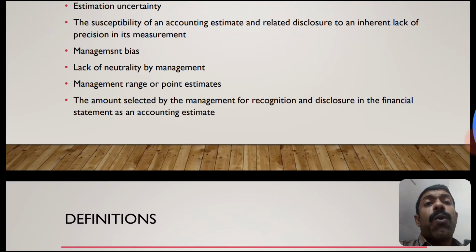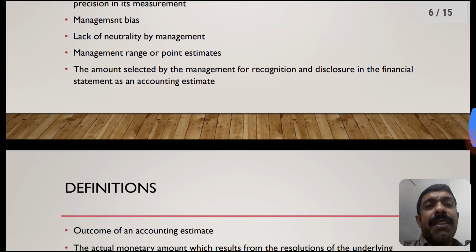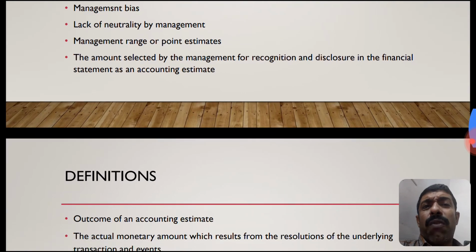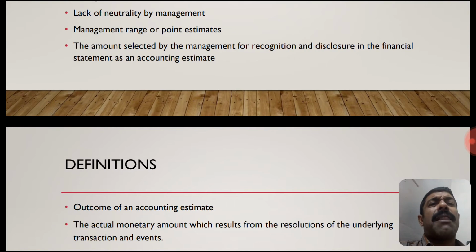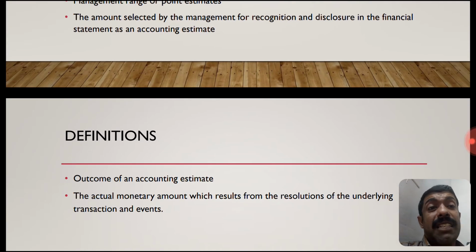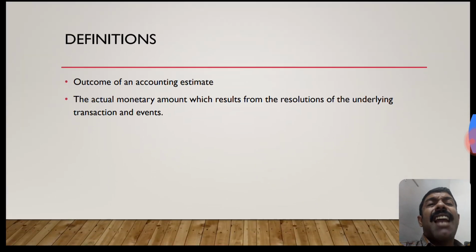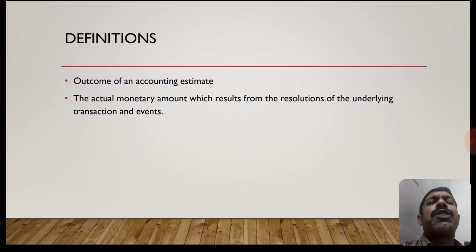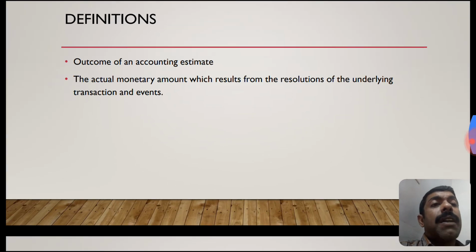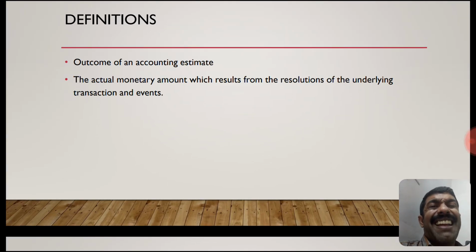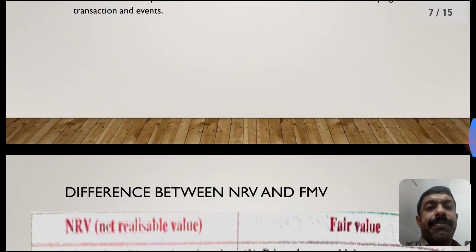Lack of neutrality by the management. What is management's point estimate? The amount selected by the management for recognition and disclosure in the financial statement as an accounting estimate. What is an outcome of an accounting estimate? The actual monetary amount which results from the resolution of the underlying transactions and events.